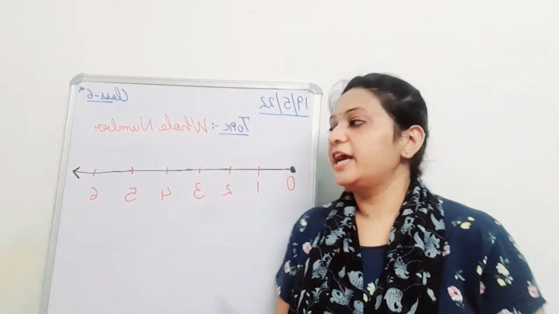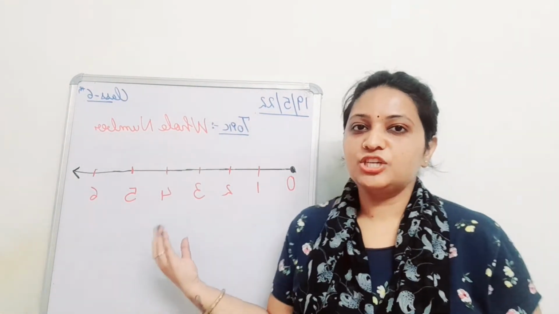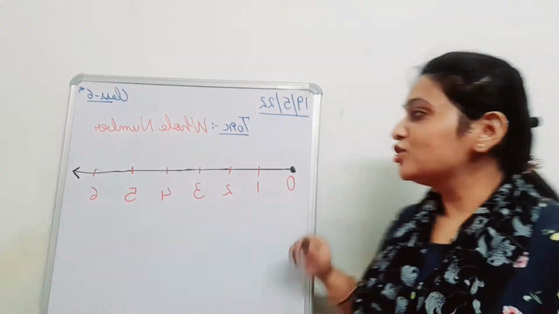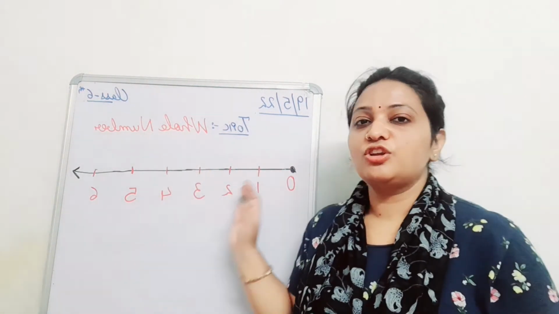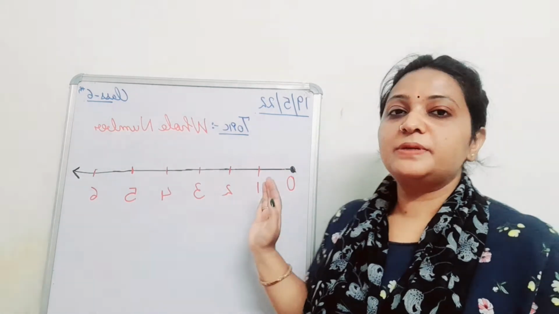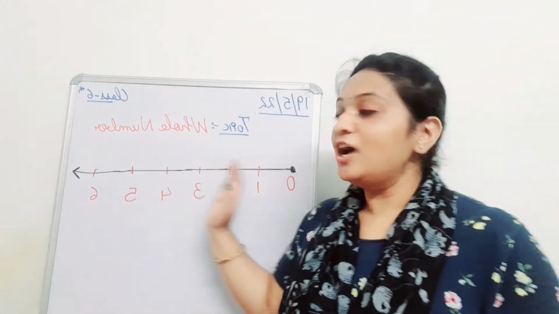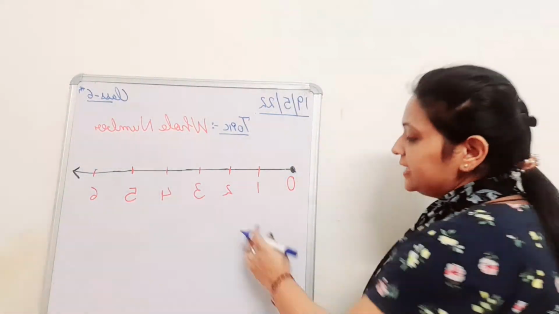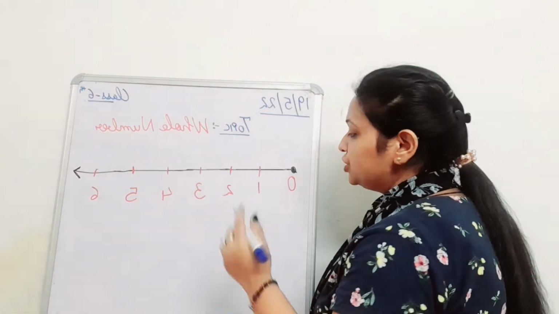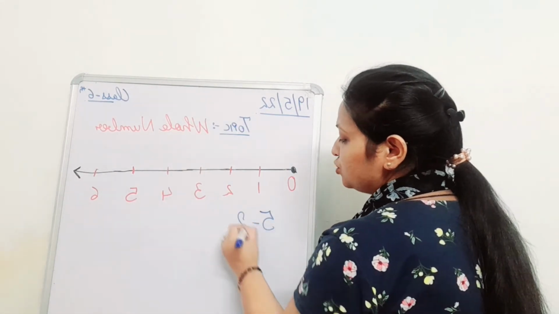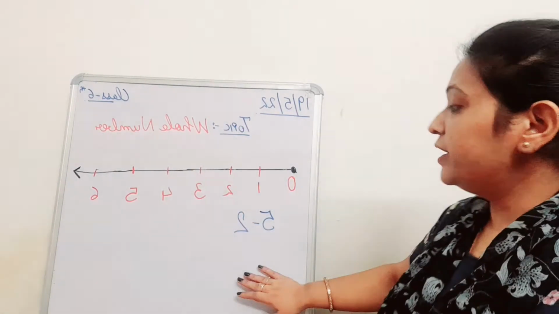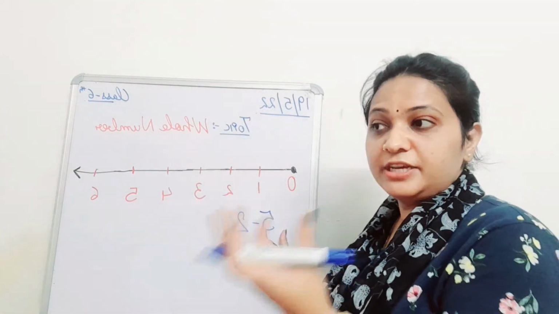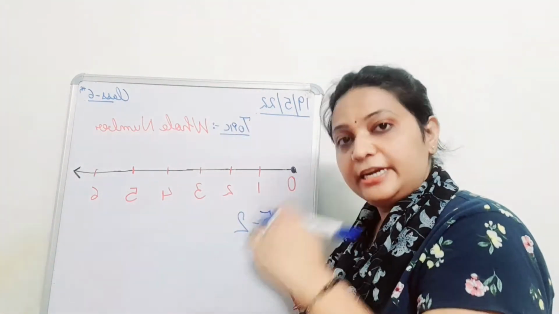Yes, students, so we have done the addition operation. So what operation will we do now? Yes, we will do subtraction, or we will learn how to represent subtraction on a whole number line, right? So yes, let's take one question again. 5 minus 2. Okay, so here first, what you have to do is fix a point, as we have done in addition also.